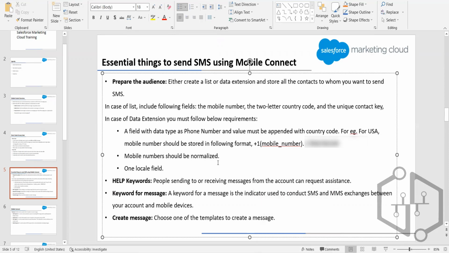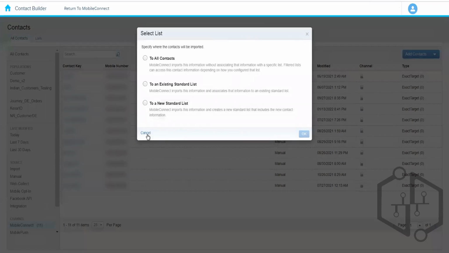We need a field with the data type as phone number, and we append the country code, and then our mobile number becomes the normalized mobile number. That is the first requirement. Another one is that we need a field called locale, with the data type as locale.